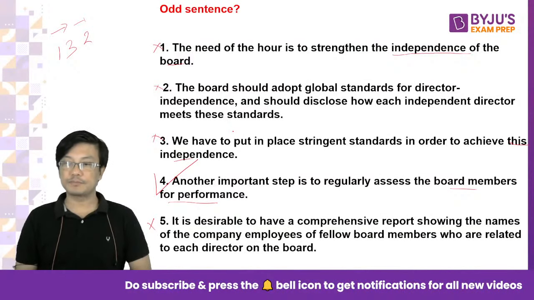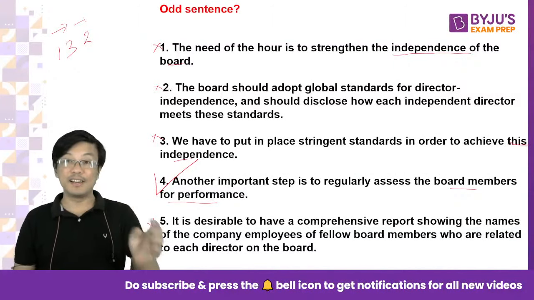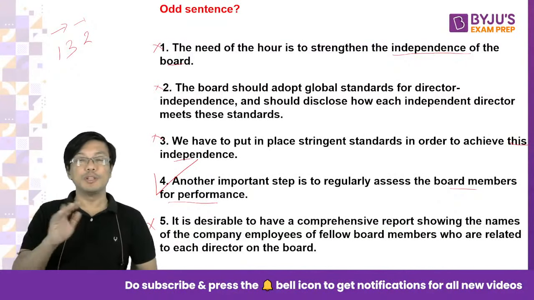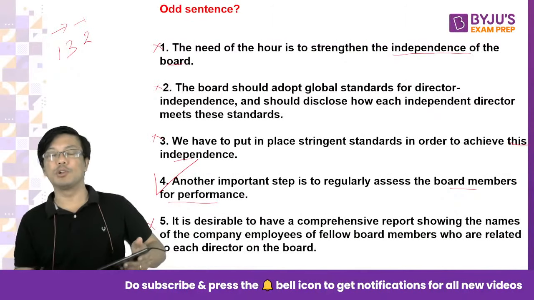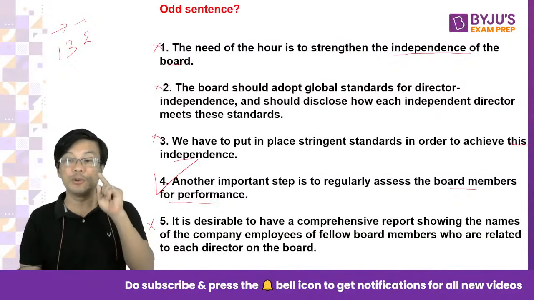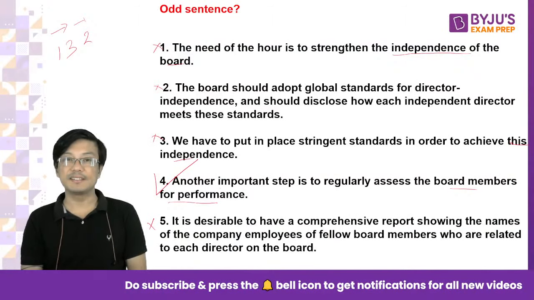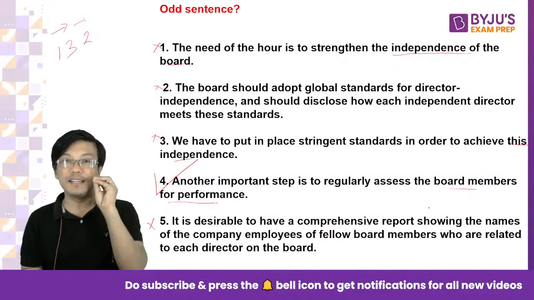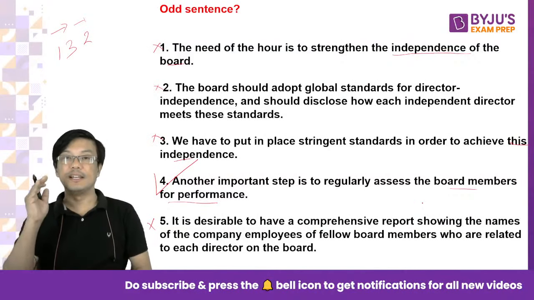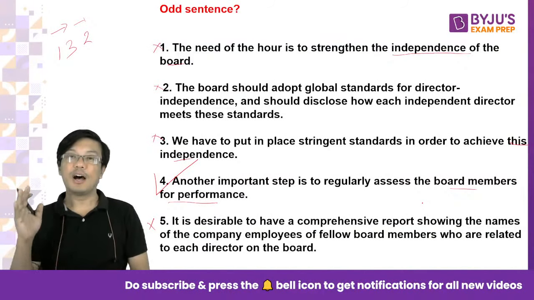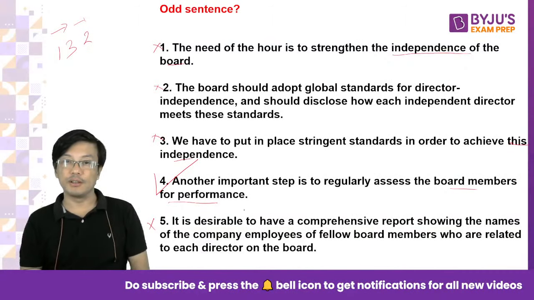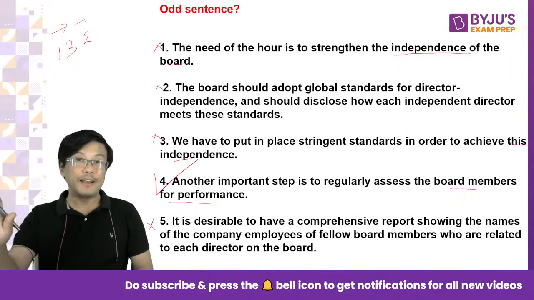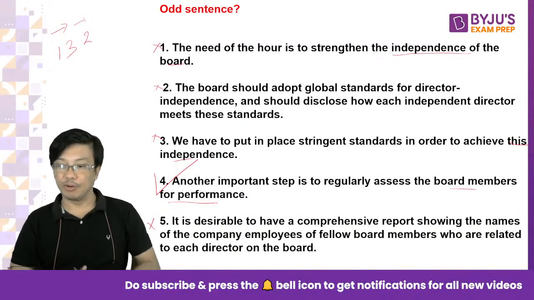Everybody got this point? Everybody understood? So it's a trick. Every sentence has got something to do with the board, right? But board members, board of directors, it is just a very vast point. You have to look deeper than that. So the best answer is 4. Everybody understood? 4 is about performance. All the other sentences speak about strengthening the independence of the board of directors. Independence is definitely connected to how company employees are related to each director on the board. So it has to be independent, so there should be no connection. Everybody got it, I hope.